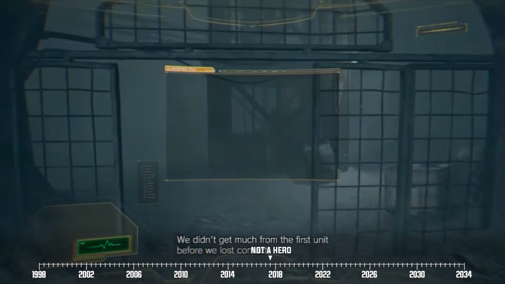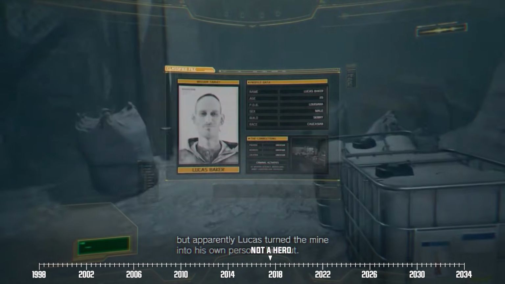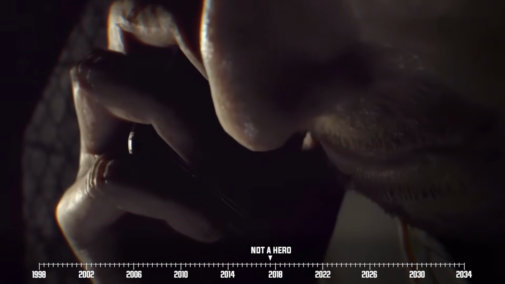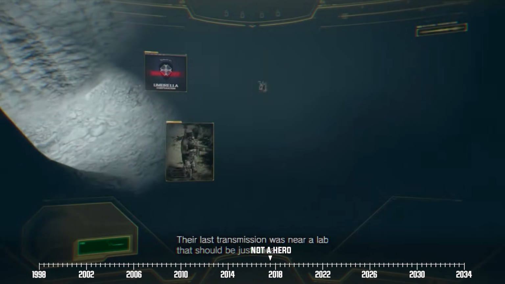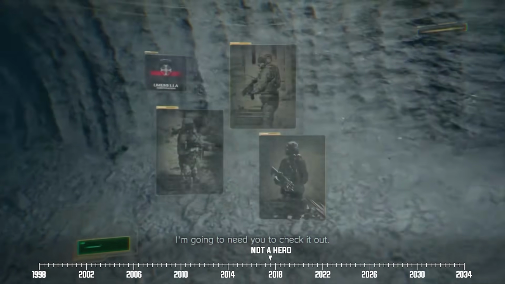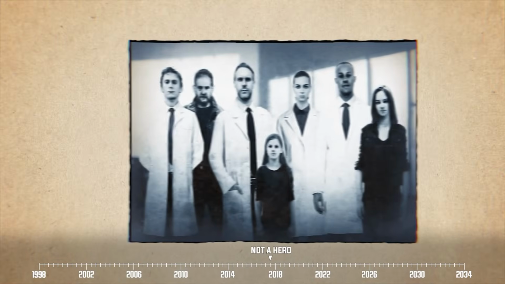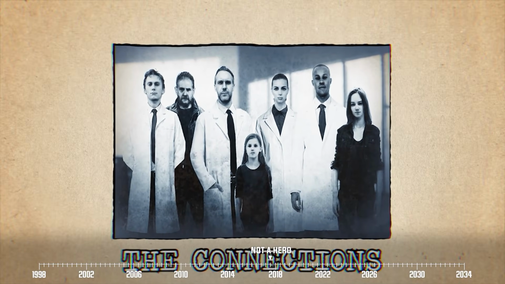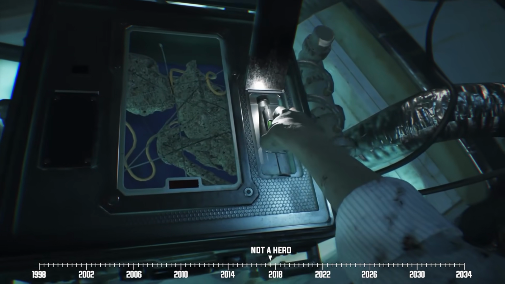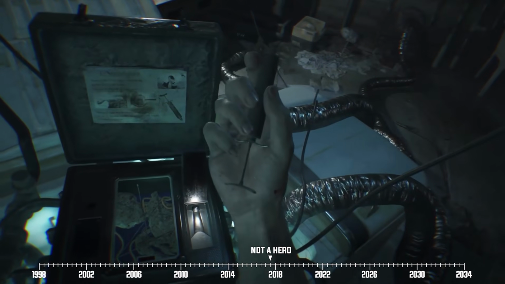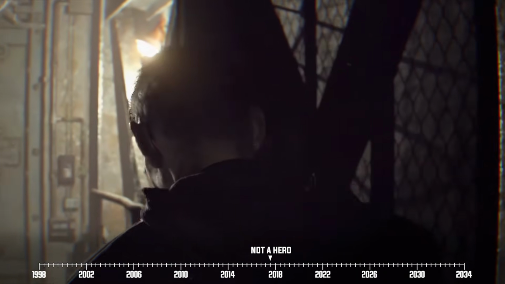Back to our story. Chris goes on a mission to take Lucas Baker into custody after eluding capture during the events of the main game. On top of that, our hero is also tasked with looking into the same organization that created Eveline, a shady group known only as the Connections. Soon, Chris and his squad reach the facility in the mine, the same one where Ethan created his anti-Eveline toxin. As it turns out, Lucas owns this place.